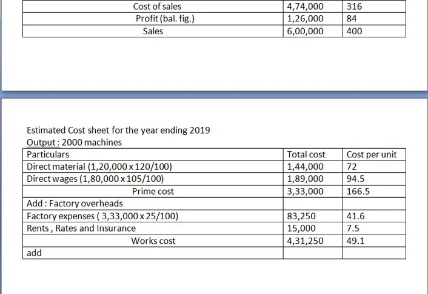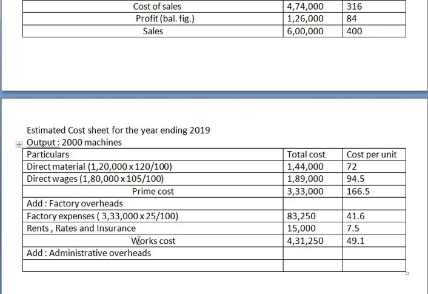Add administrative overheads. Okay, now for administrative overheads we have two expenses. One is general expenses.